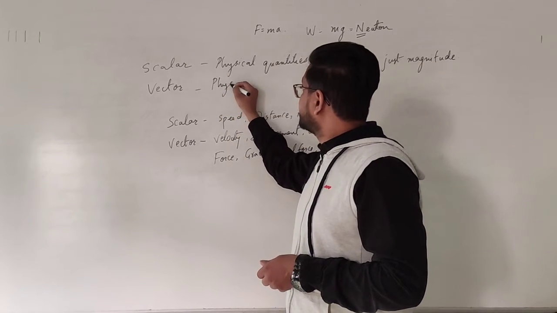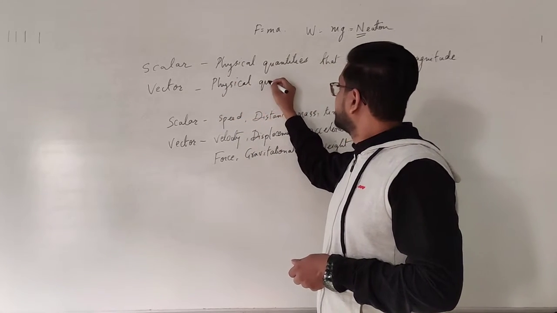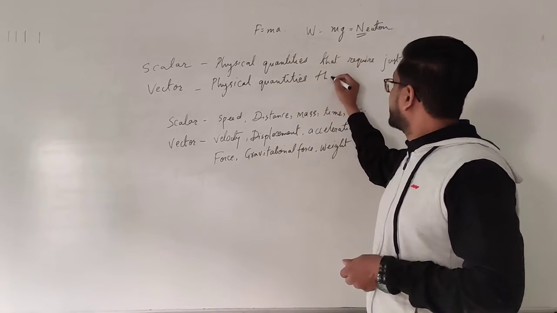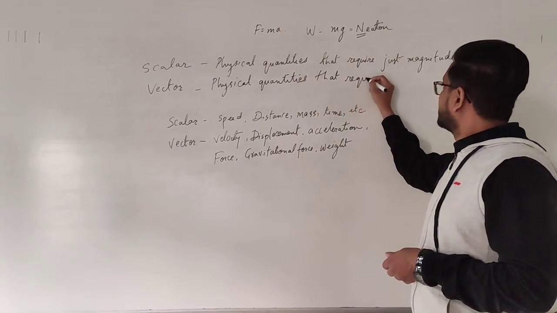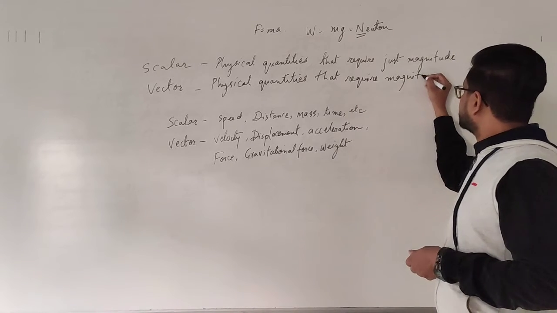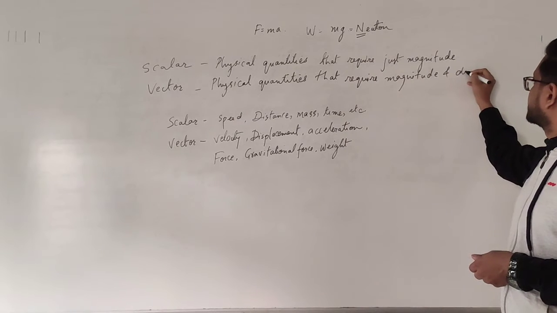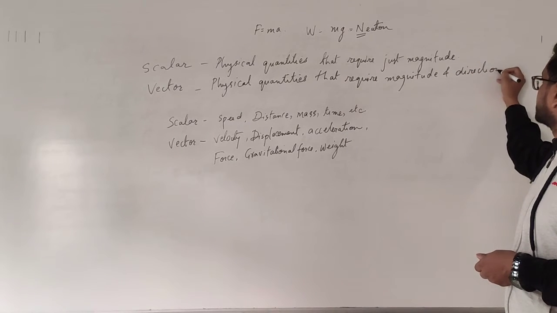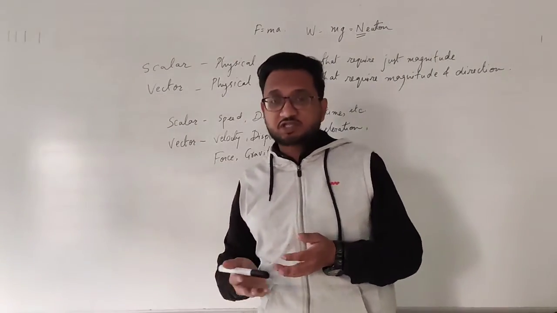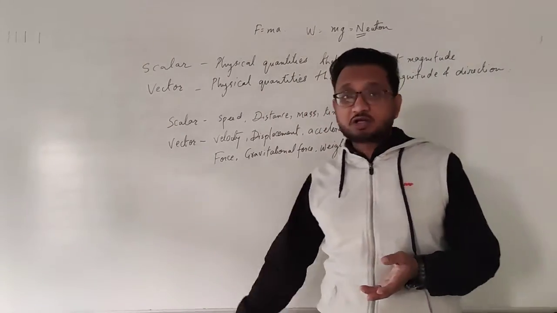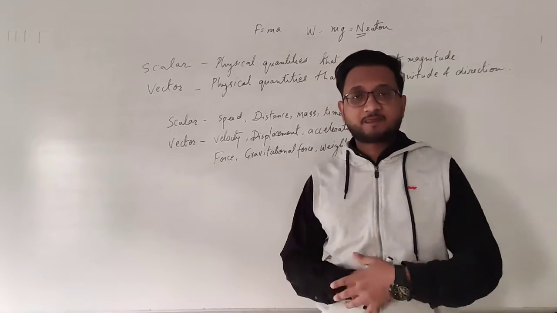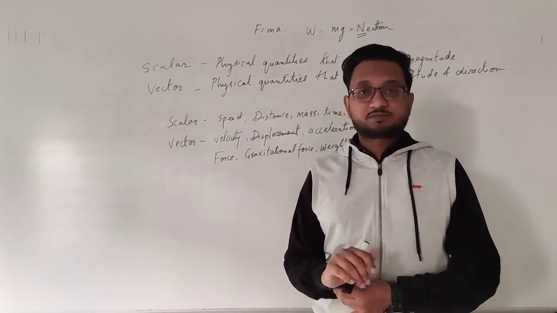Physical quantities that require magnitude and direction. Force, gravitational force and weight. Basically, they all are forces and therefore they are vector quantity. I hope it is clear to you, students.